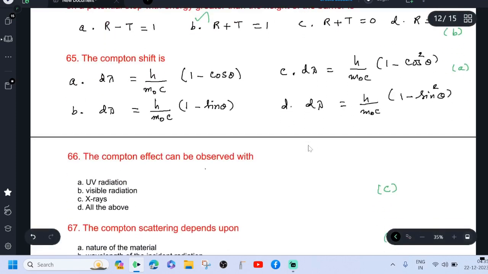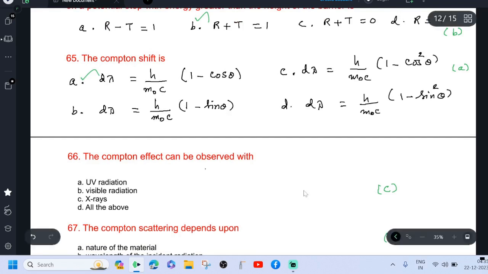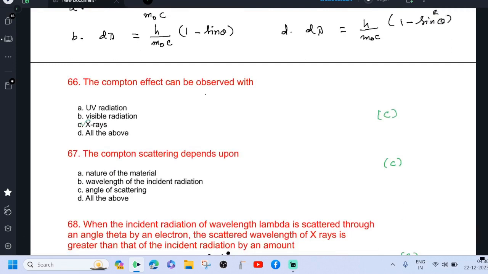The Compton shift is given by the formula dλ equal to h divided by m0c into (1 minus cos θ). Here m0 is rest mass of electron, c velocity of light, θ angle of scattering, h is Planck's constant. The Compton effect can be observed with X-rays because the wavelength of X-rays lies between 1 to 100 Angstrom units, but UV and visible radiations have higher wavelengths, so we won't get the Compton effect with these two. Only with X-rays can we get it.